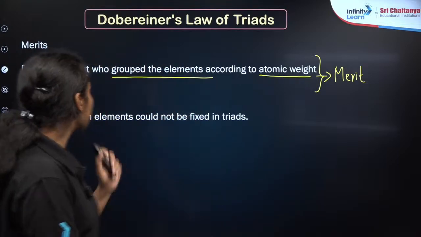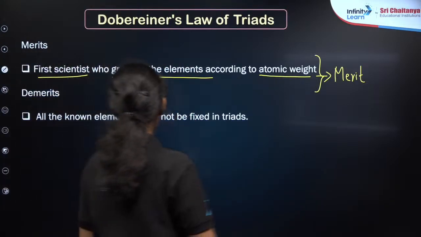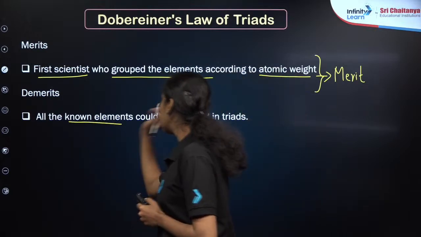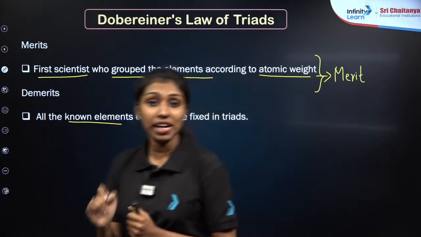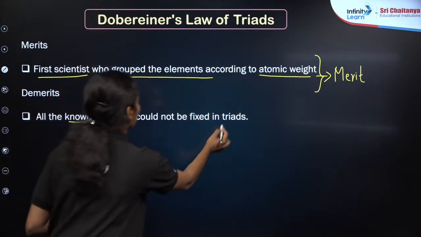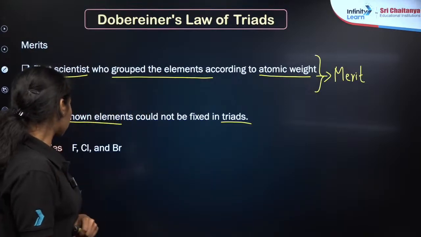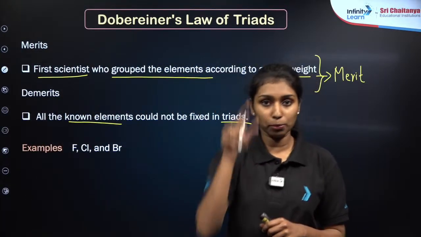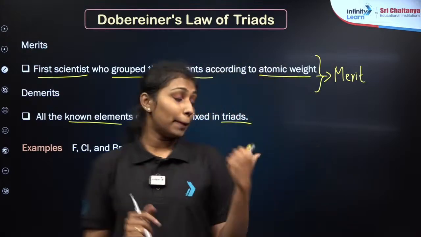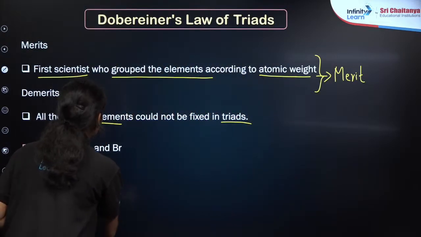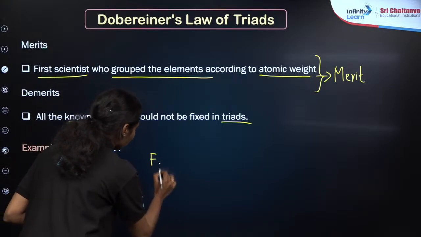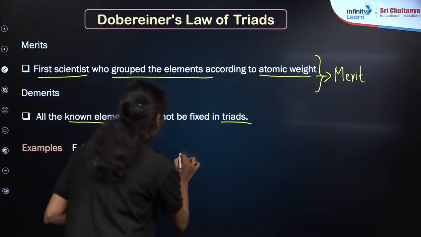What is the demerit of the Dobereiner triads? We can say that all the known elements could not be fitted into the Dobereiner triads. For example, we already know that fluorine, chlorine and bromine belong to the same halogen group. But when we calculate the atomic weight of chlorine, the atomic weight of fluorine is 19 and for bromine it is 80.